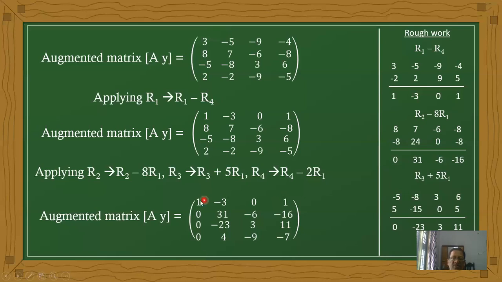Now the complete entire values become this form. Observe the first row: 1, and the remaining values are zeros. Next it should be 1. Okay, 31. Next value 32, as 8 times 4 is 32. Therefore 31 minus 32. This 31 belongs to R2, and this 4 belongs to R4.